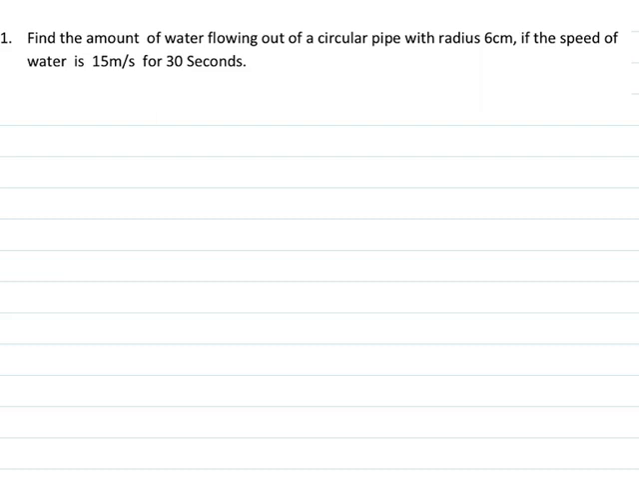Find the amount of water flowing out of a circular pipe with radius 6 centimeters if the speed of water is 15 meter per second for 30 seconds. So here we are dealing with a circular pipe, and the water is flowing out of it at a speed of 15 meter per second.